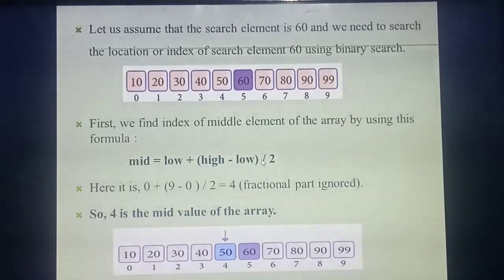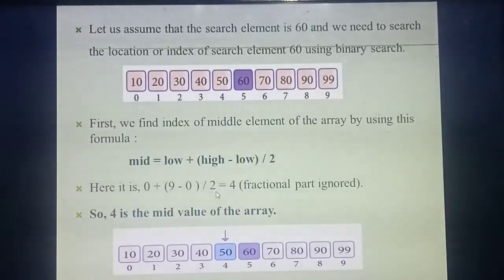High means the highest index value. Which is the highest index value here? 9. Now apply these values in the formula. Lowest index value is 0, so 0 plus low. Highest index value is 9, so 9 minus lowest index 0, divided by 2. So what answer will you get? 9 divided by 2. You will get 4.5.